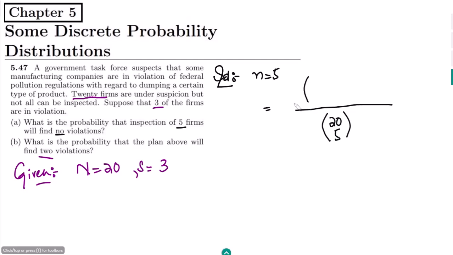In these 5 firms we have selected no suspected firms, so out of these 20, 3 were suspected, and out of these 3 we will find none. The remaining ones will be 17, and from the 17 we will get all the 5 firms. So this is what we have here.